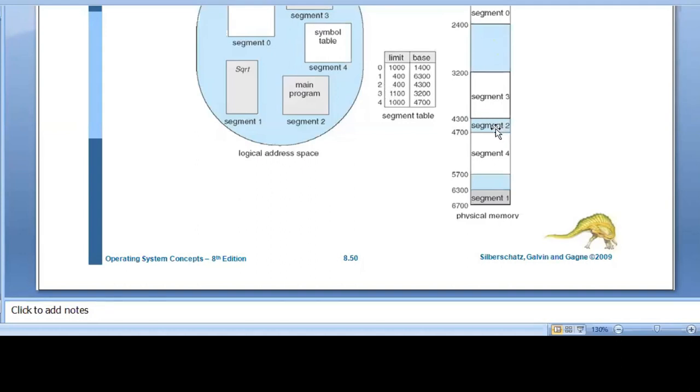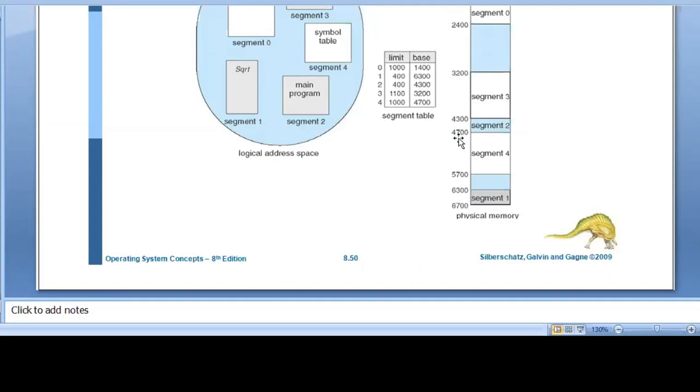What is the length of that segment 2? 400. So 4300 plus 400 is 4700. At 4700, which segment is there? The fourth segment, with length 1000.